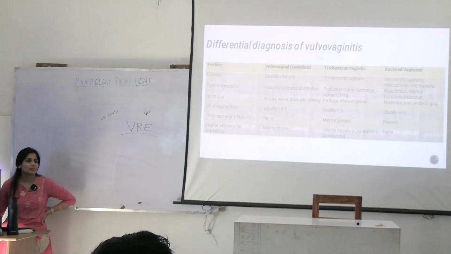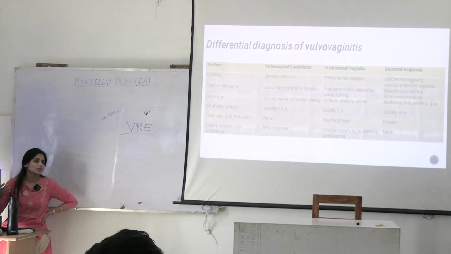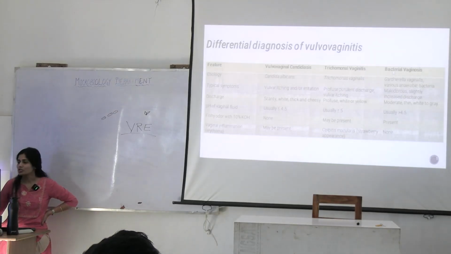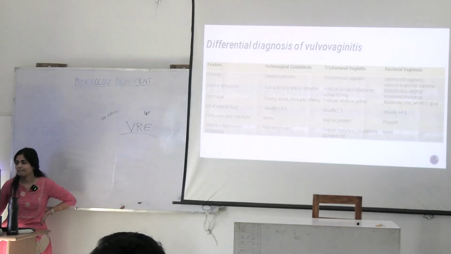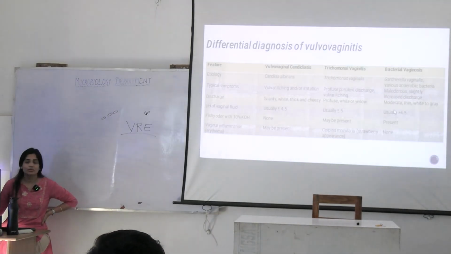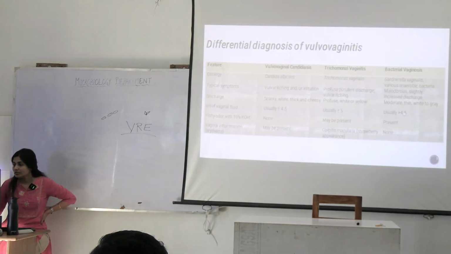The good bacterium, the commensal flora, is taken over by other anaerobic bacteria and Gardnerella vaginalis, which were not supposed to be there in higher ratio. So what happens? Malodorous, slightly increased discharge, thin white or white to grey in color.